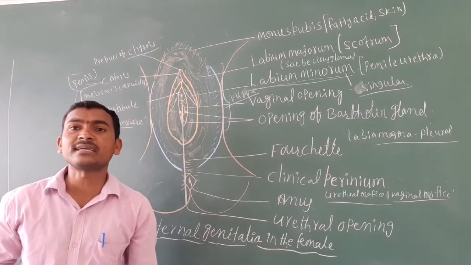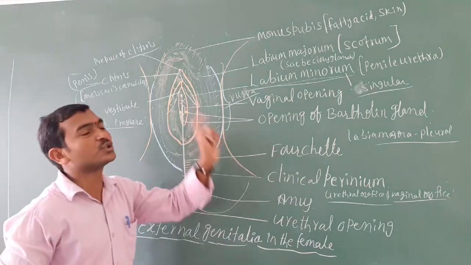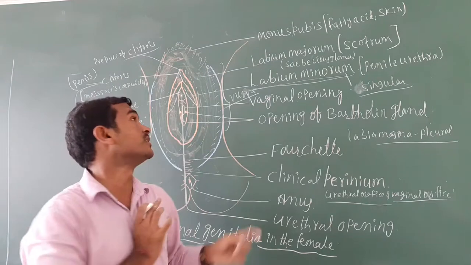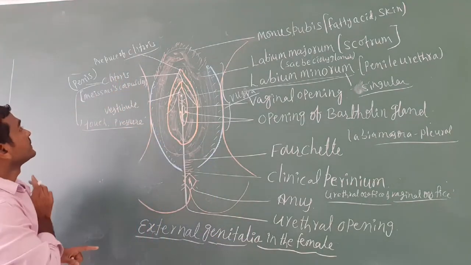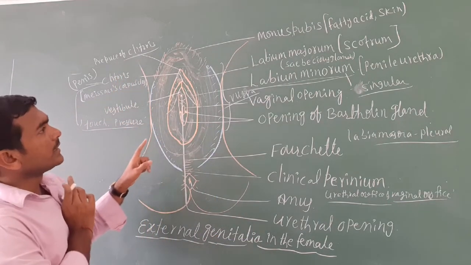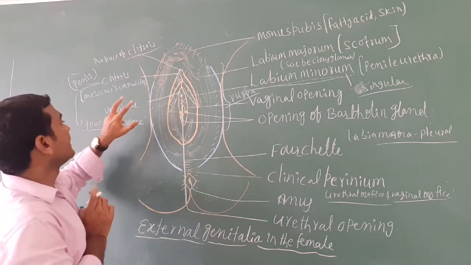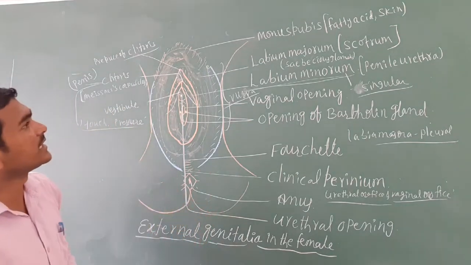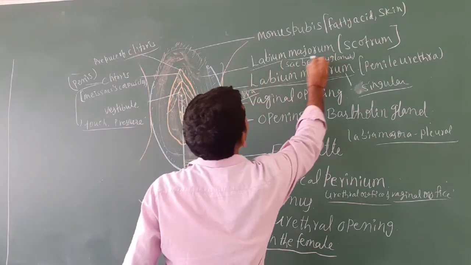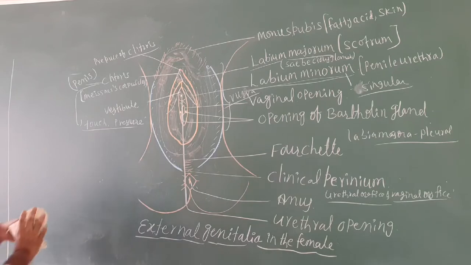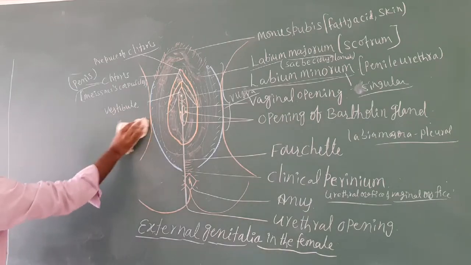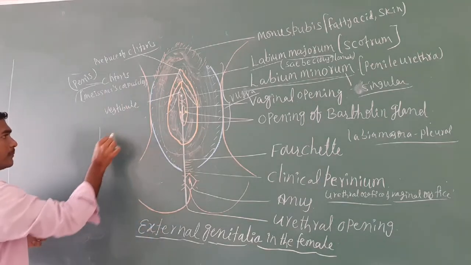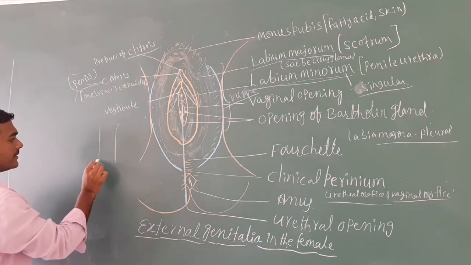Next, the clitoris is an erectile tissue. It allows the flow of blood, in the clitoris only. In the male penis, there is the prepuce.